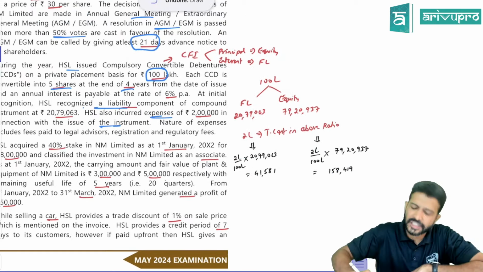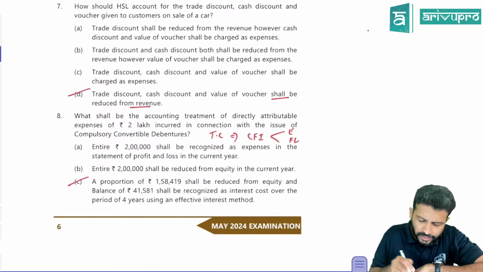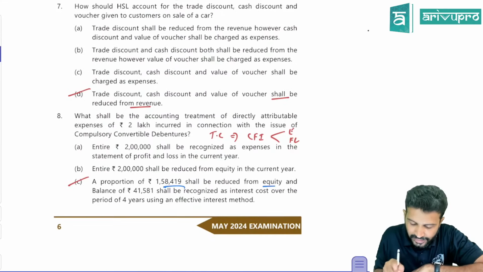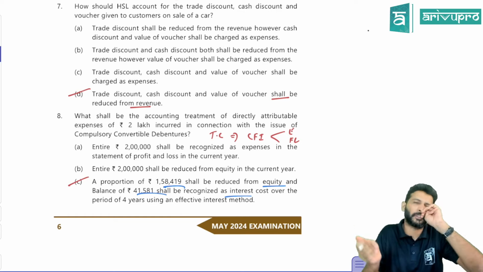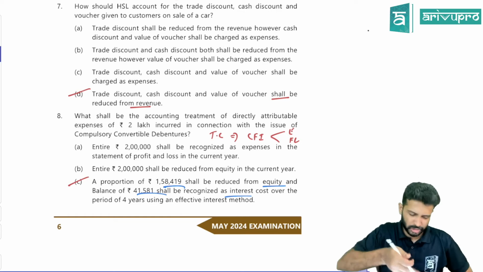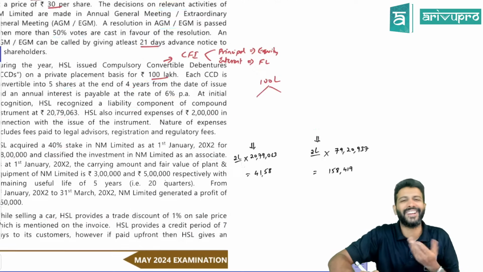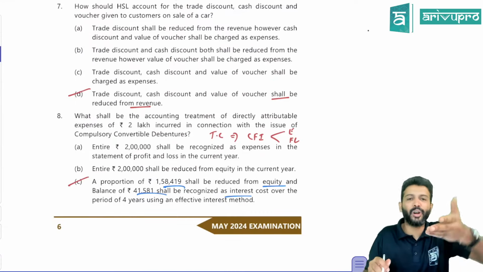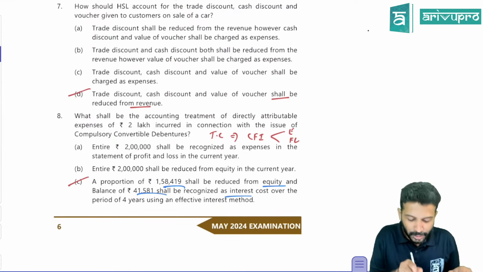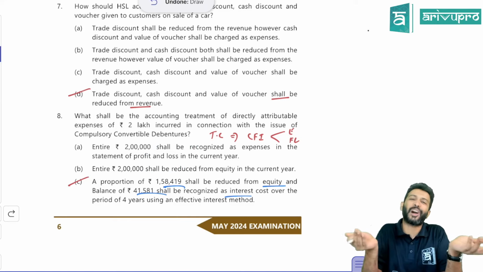So what will you do for transaction cost? You already know the option. Check. The transaction cost of 2 lakh will be split between, or allocated among, equity and financial liability in their carrying amount ratio. That's what the theory question is. Everything they had only done. Okay. In fact, without even solving this particular case study, you can answer. Because for the other options, there is no apportionment option at all.